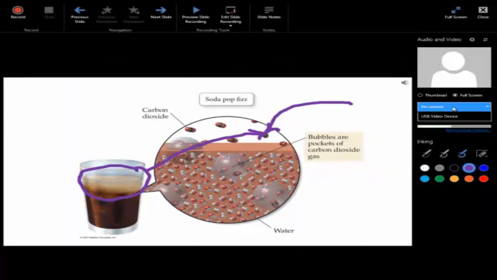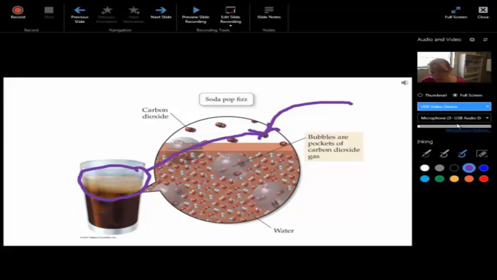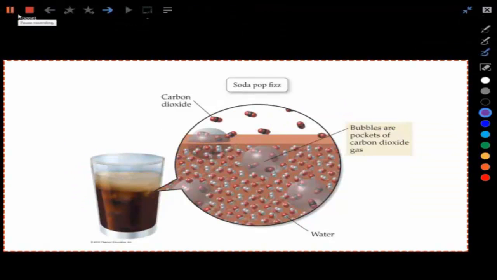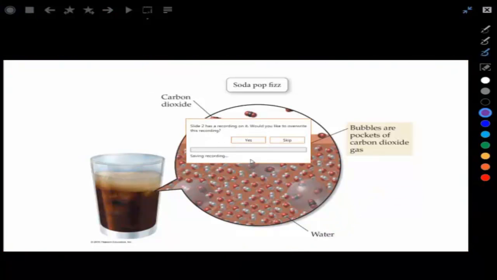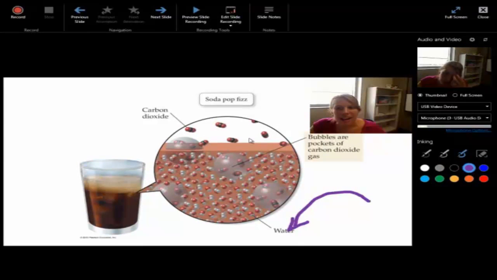On the last slide, maybe I want to use my camera and I want to do a thumbnail. So I'm going to go ahead and choose that. And now I'm going to record. Obviously, you're not seeing on your screen here the camera. It's okay. It'll appear when you go ahead and render your mix. Again, if I wanted to test something, I could go with water. Now, because I just went over the slide I already had done, I'm going to hit yes. If I hit yes, that means it's going to re-record over what I had.